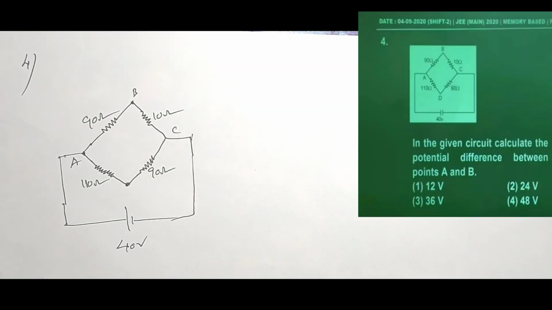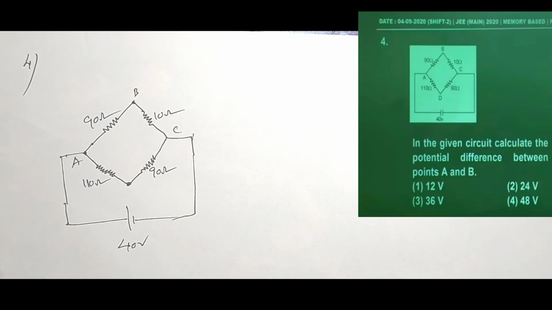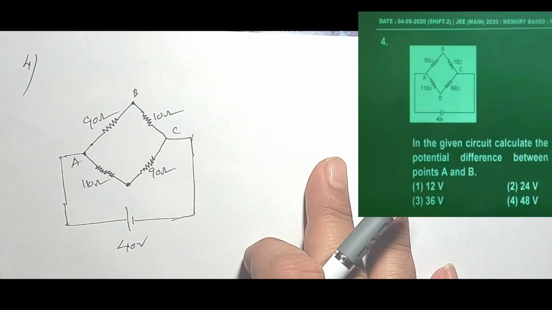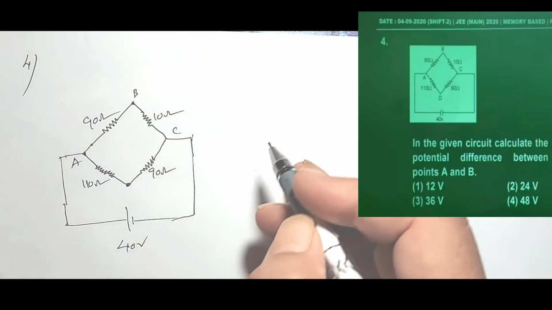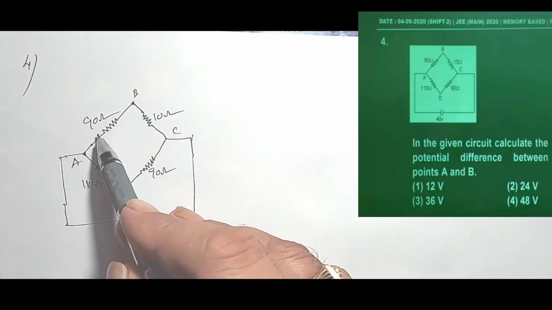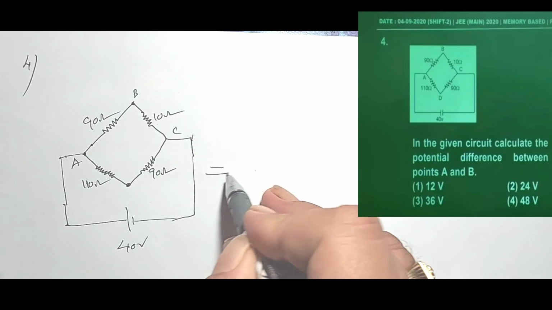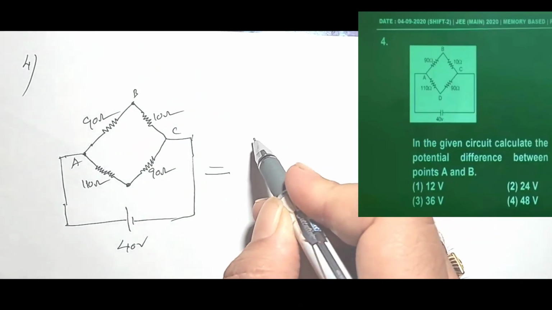So next let us discuss another problem, that is the fourth problem. In the given circuit, calculate the potential difference between the points A and B. This problem can be done in many ways, but I am going to solve this problem by a very shortcut method. Please follow that one. So here this is 90 ohms, this is 10 ohms. They are in series.